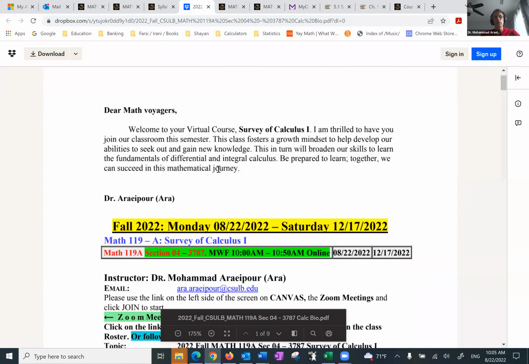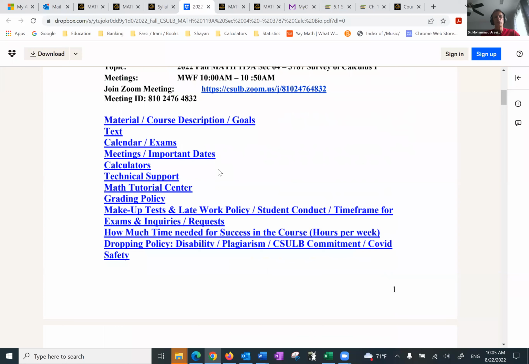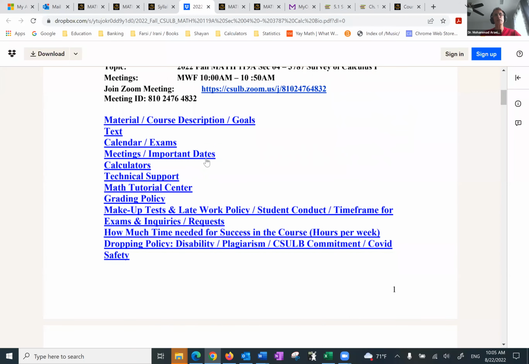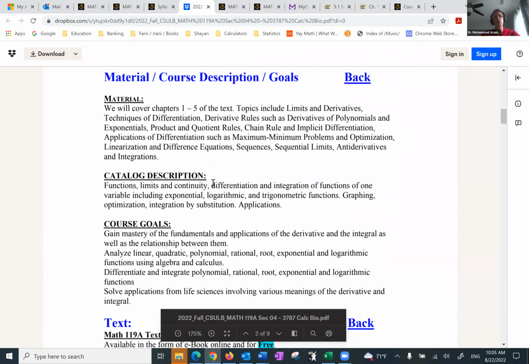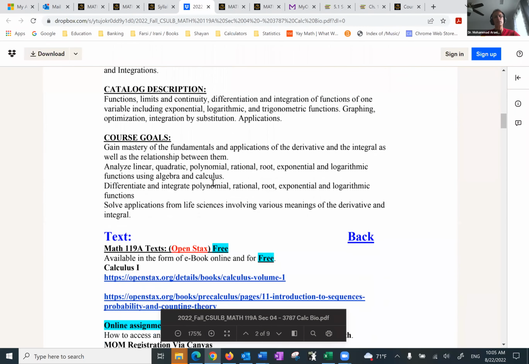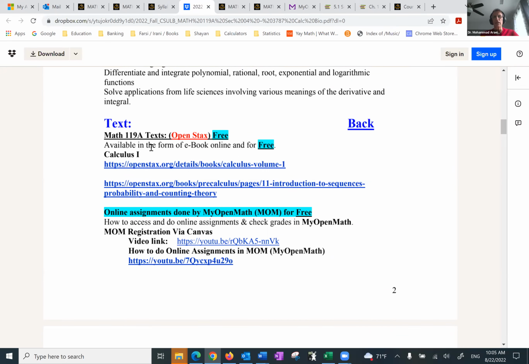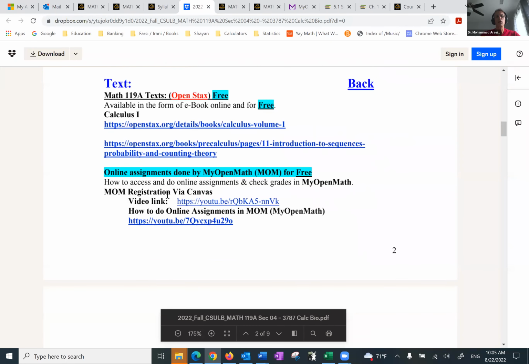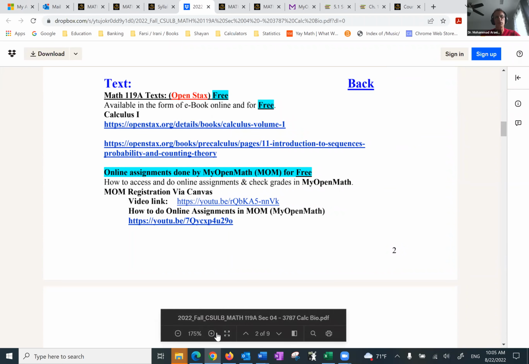Now, the syllabi are getting longer and longer. That's why I put them in the following format. We have the topics, and you can look at the topic of interest. I'm going to spend a couple of minutes going over the whole thing. Number 1, the material that we are going to cover, such as limits, differentiations, and so on. The text, we have a reference text by OpenStax, which is free, and anything else is provided by me. The online assignments are done in my Open Math. I'm going to refer to it as MOM from now on.